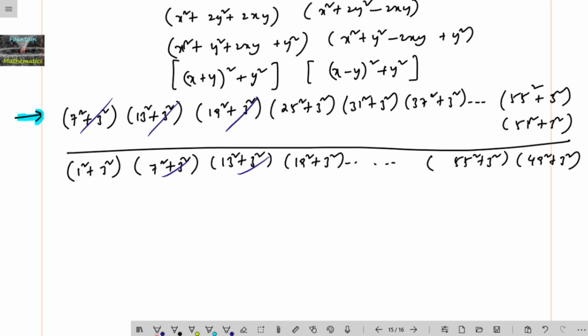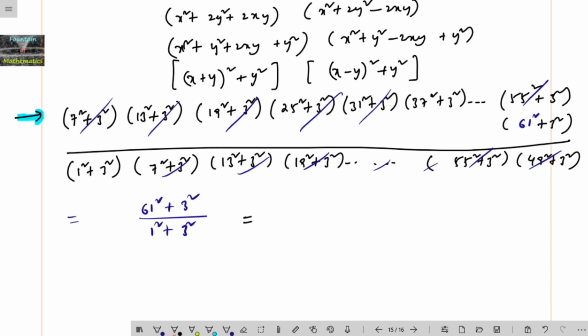All the terms get cancelled, and the number which will remain at the last is 61 square plus 3 square, divided by 1 square plus 3 square.